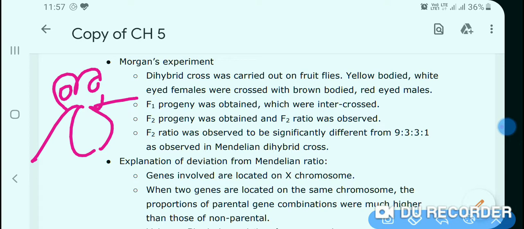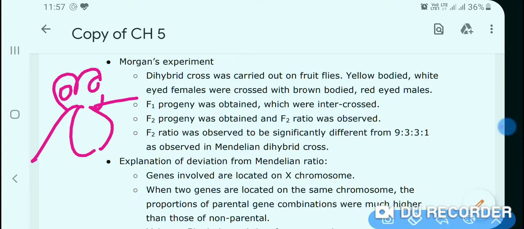F1 progeny was obtained, which were intercrossed. F2 progeny was obtained and the F2 ratio was observed. But this ratio was not like Mendel's dihybrid cross on garden pea. This deviated from 9:3:3:1. Here, the parental combination was more and the new combination was very less.